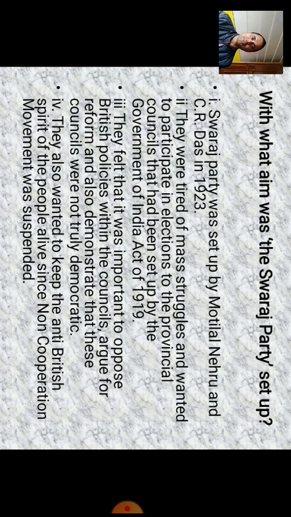They also wanted to keep the anti-British spirit of the people alive, since the non-cooperation movement was suspended. In 1922, when Gandhiji called off non-cooperation, these radicals thought that the anti-British spirit of the people should not go down, and to keep it alive they formed this party and opposed the council while being a part of it.